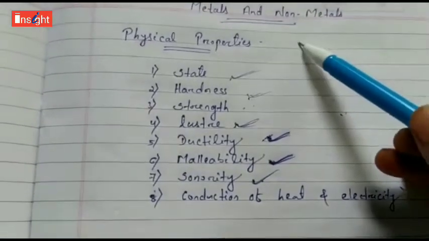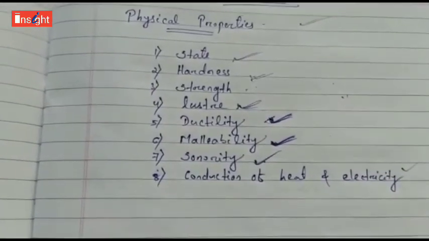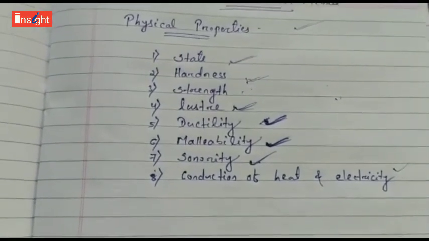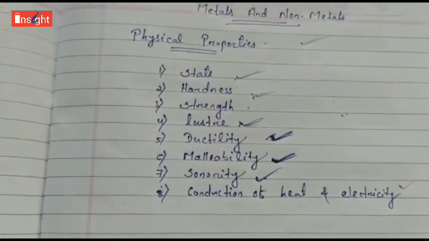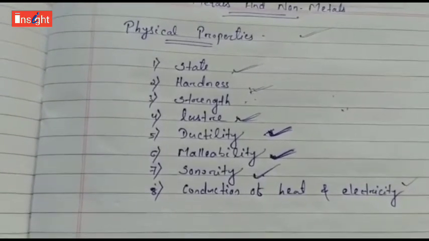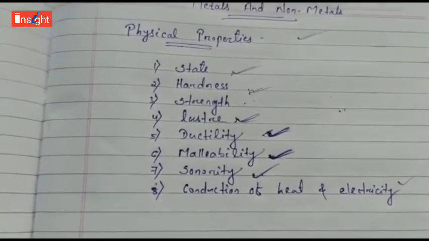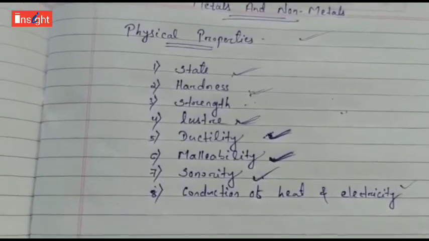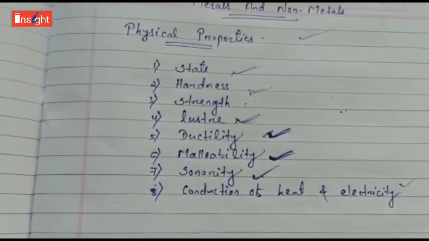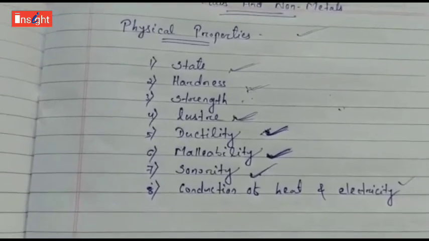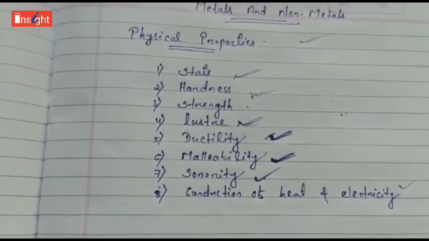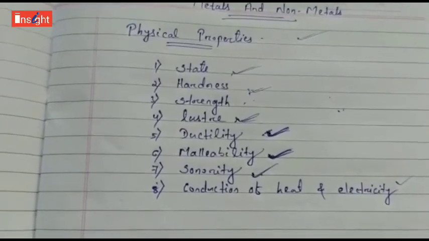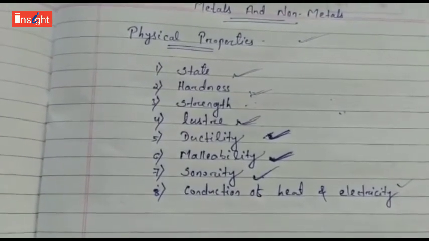By considering physical properties alone, we can't classify metals or non-metals. To classify an element as a metal or non-metal, we have to look at its chemical properties also. On the basis of their chemical properties, we will classify the elements. Mostly non-metals produce acidic oxides when dissolved in water. On the other hand, metals give rise to basic oxides.